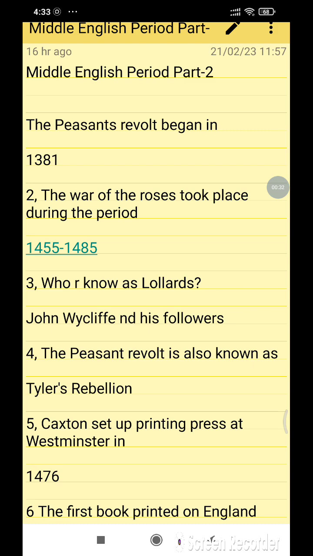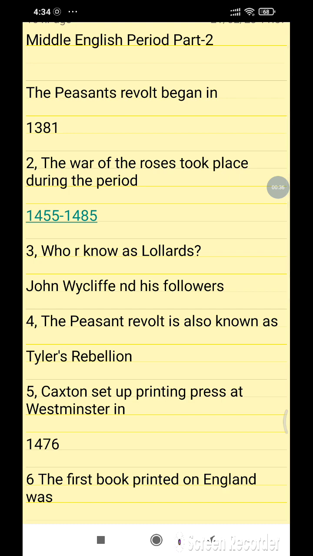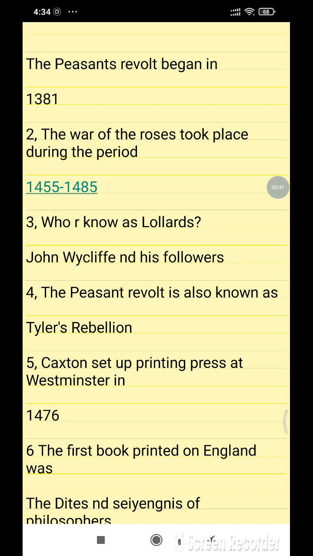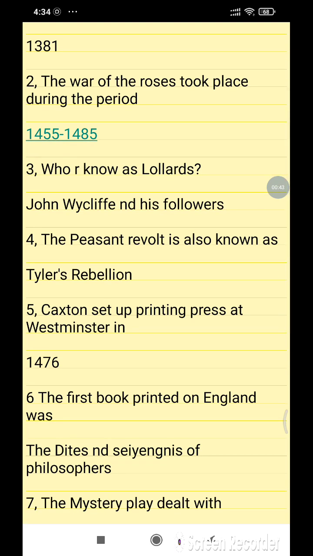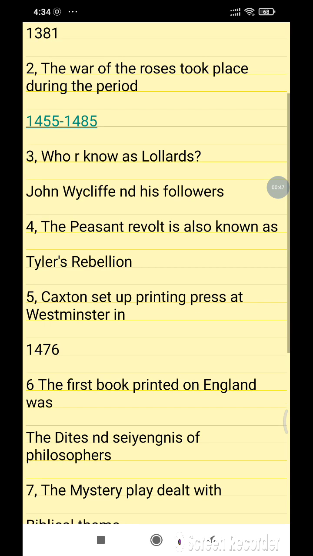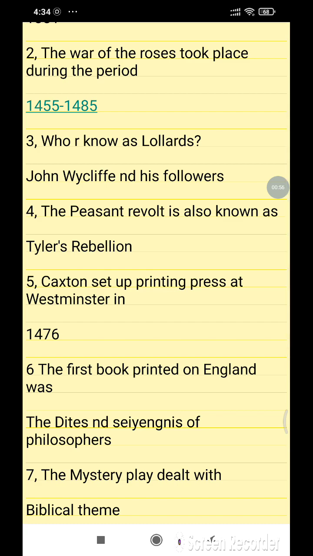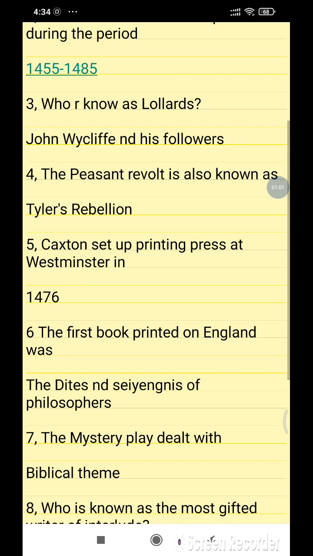The Peasant Revolt began in 1381. The War of the Roses took place during the period 1455 to 1485. Who are known as the Lollards? John Wycliffe and his followers. The Peasant Revolt is also known as Tyler's Rebellion.